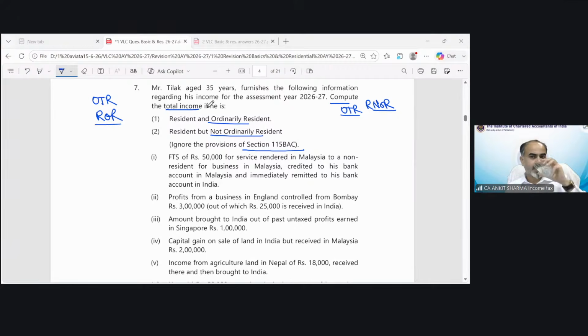Mithili is asking, is this foreign allowance exempted because of government employee? There are multiple conditions, Mithili. That's why it is exempted. He's a citizen of India. He's working outside India on behalf of government of India. And in this situation, he will receive basic salary, allowances, and perquisites. So all the allowances and perquisites which are received outside India in this scenario are exempted. We have discussed it in basic concept chapter, residential status chapter, and I guess also in salary topic we have discussed it.